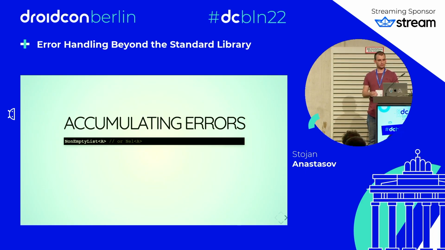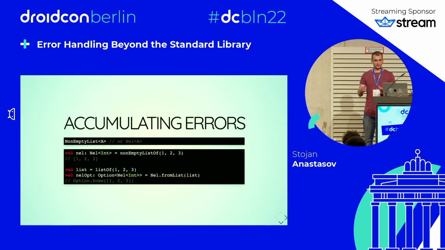Another common name for the non-empty list is Nel. We can create an instance using the nonEmptyListOf factory function that requires at least one element. Or if we already have a list, we can use Nel.fromList, pass it the list, but then it returns an option, meaning that if the list is empty, it will return none, and we have to handle the possibility of this failing.